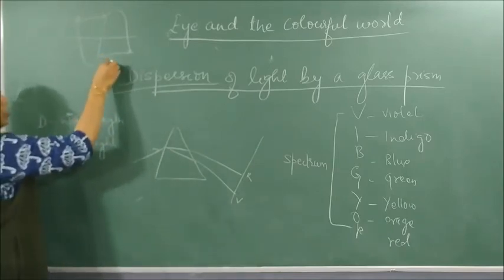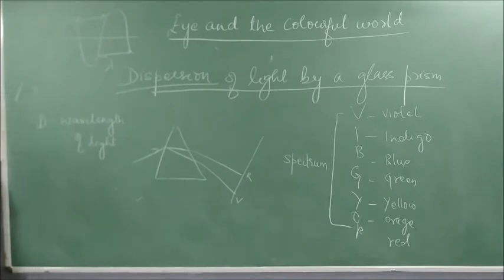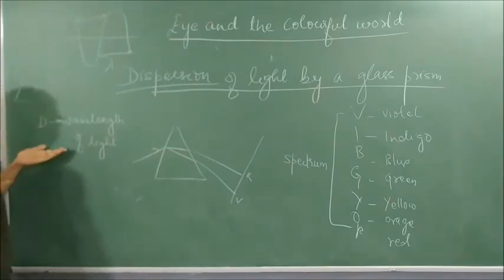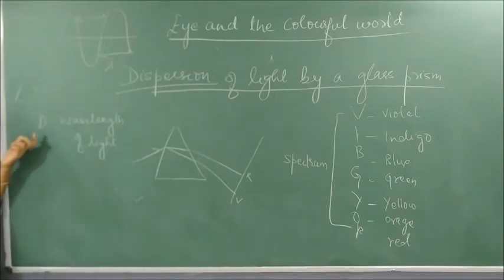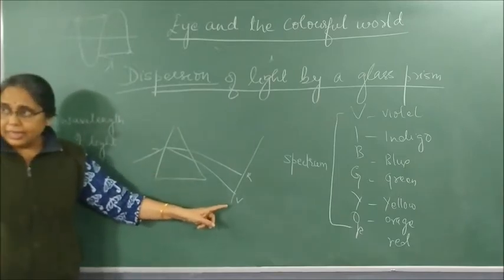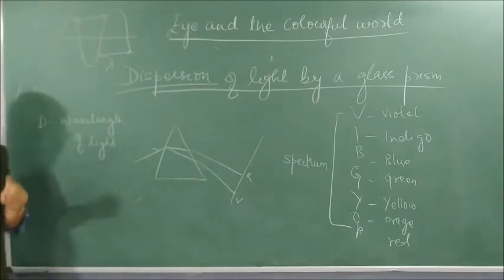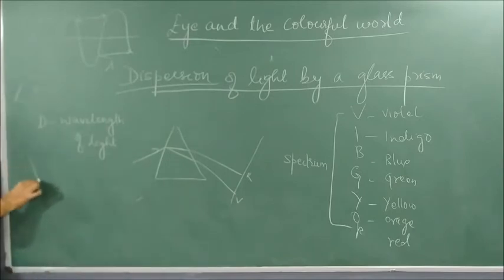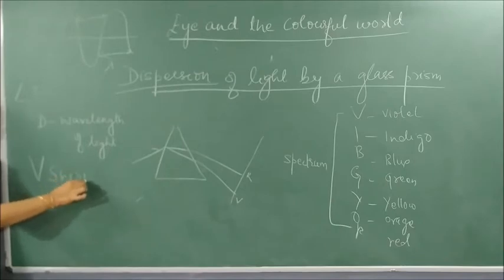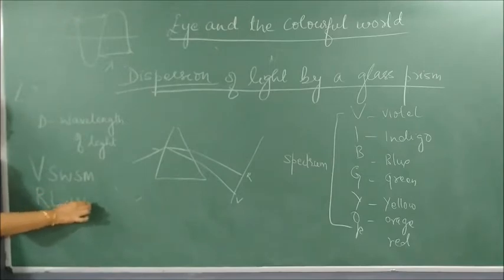It is always denoted by the Greek letter lambda. So it is always dependent on the wavelength of light. Violet has the shortest wavelength and scatters the most. Red has the longest wavelength and scatters the least.